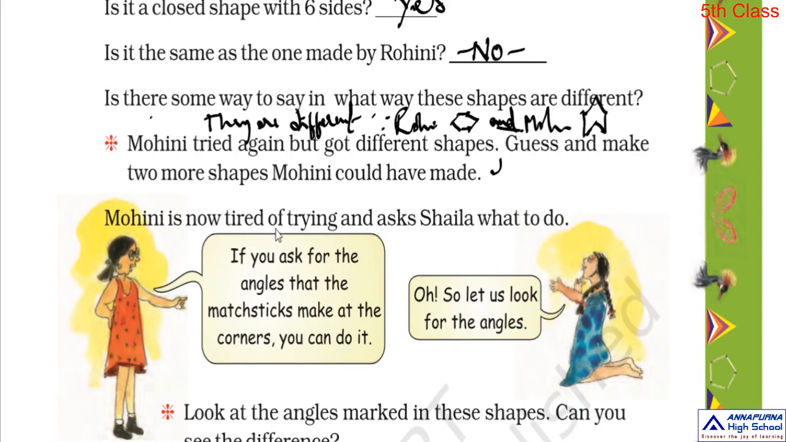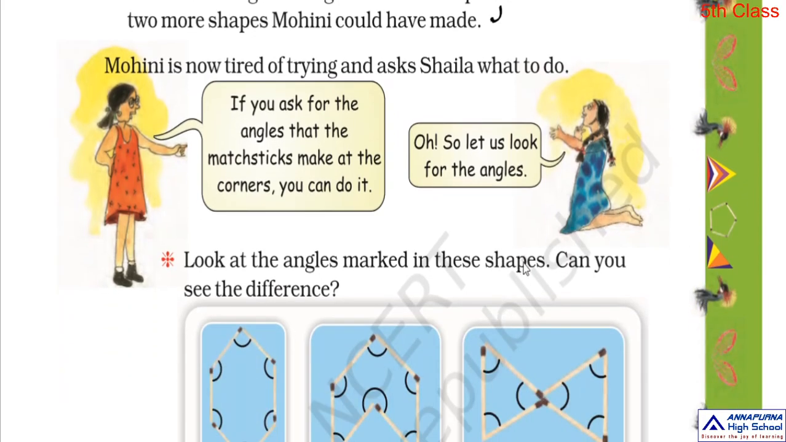Now Mohini is trying and asks Shaila what to do. So if you ask for the angles that the matchsticks make at the corners, you can do it. So let us look for the angles. Let us look for the angles means, I already explained about the angles.